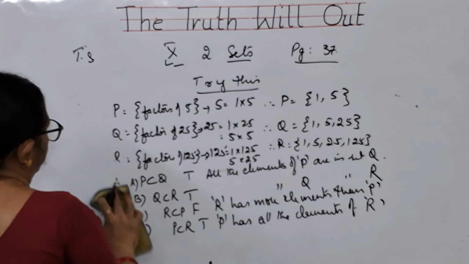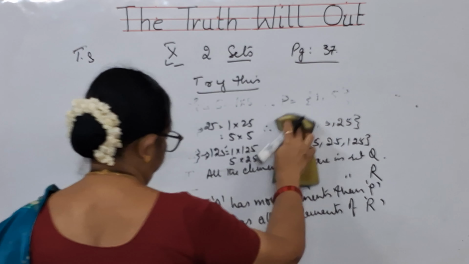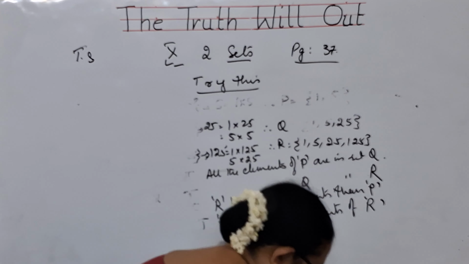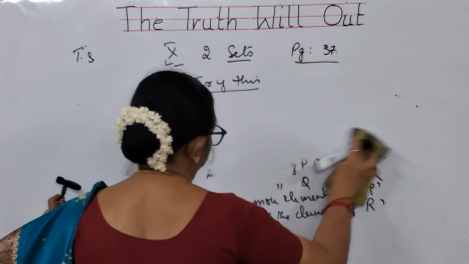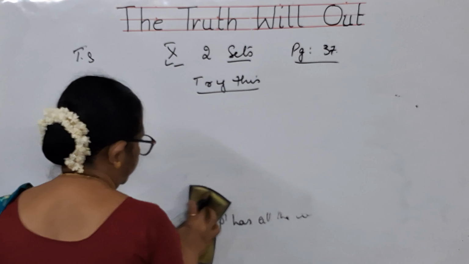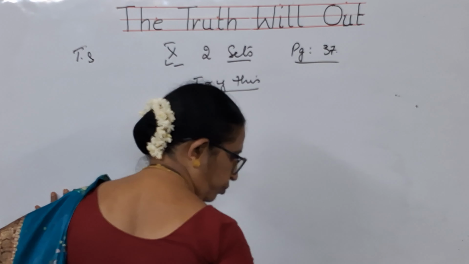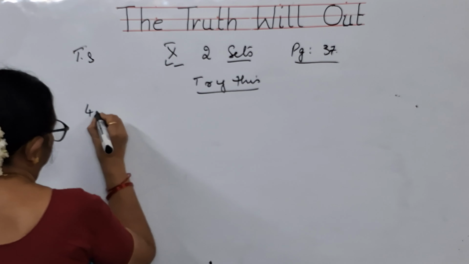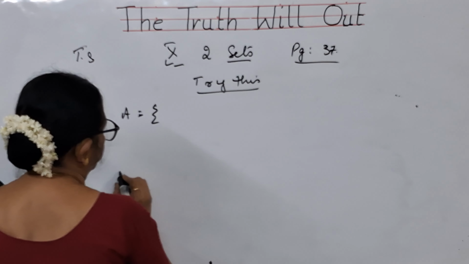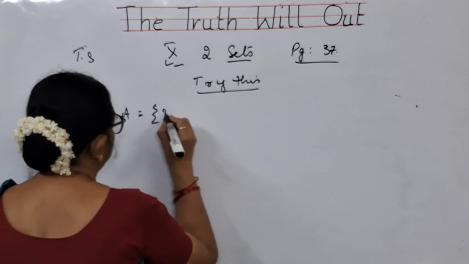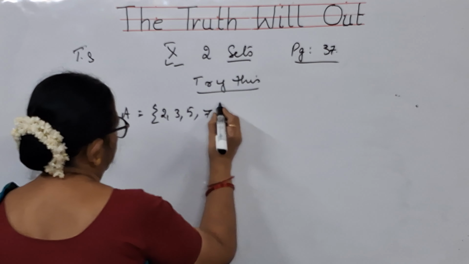Now, let us go to the fourth bit. The fourth bit here is A is a set of prime numbers less than 10. What are prime numbers, children? 2, 3, 5, 7. 9 is odd number.